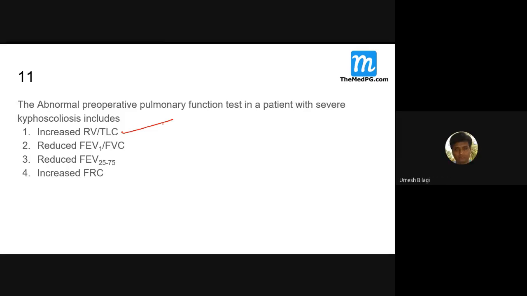Abnormal preoperative function test means this is the result you will get. If you test PFT, lung function test, in a kyphoscoliosis patient, you will get this result.